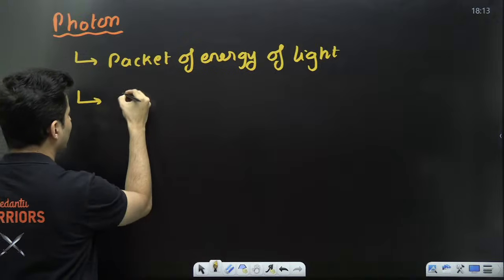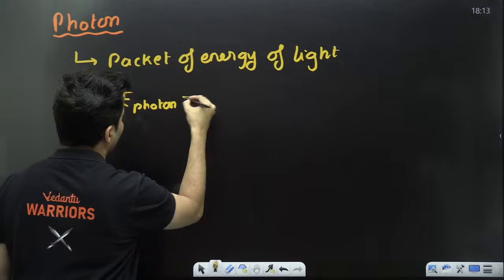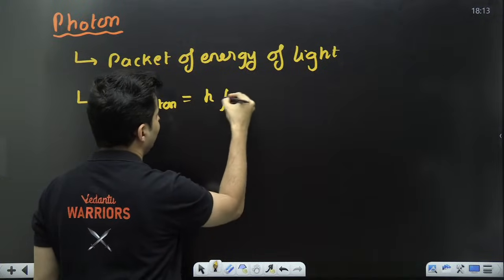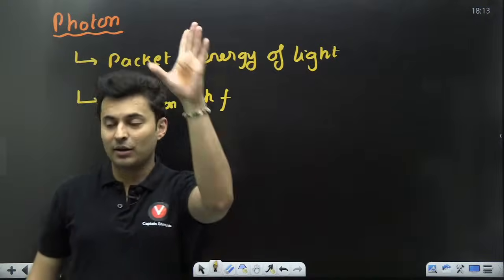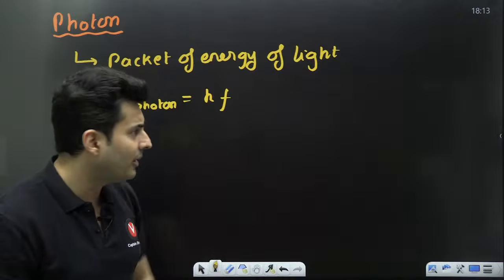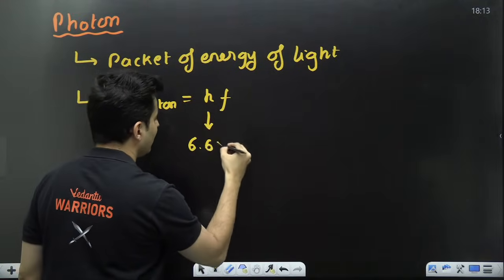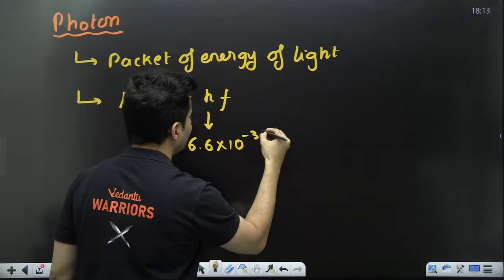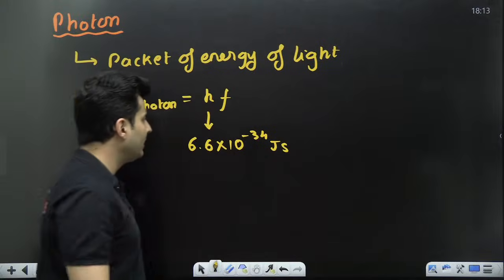The energy of that photon packet is nothing but hf. F stands for frequency. H stands for Planck's constant. The value of H is 6.6 into 10 to the power minus 34, in SI units, so it is joules second.